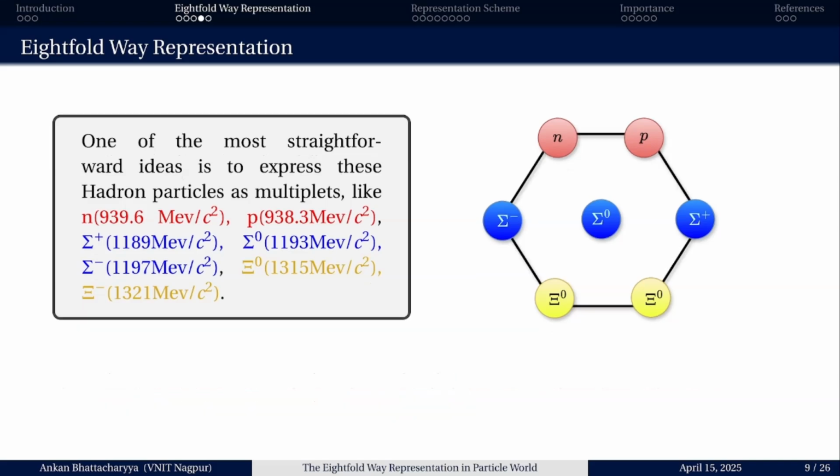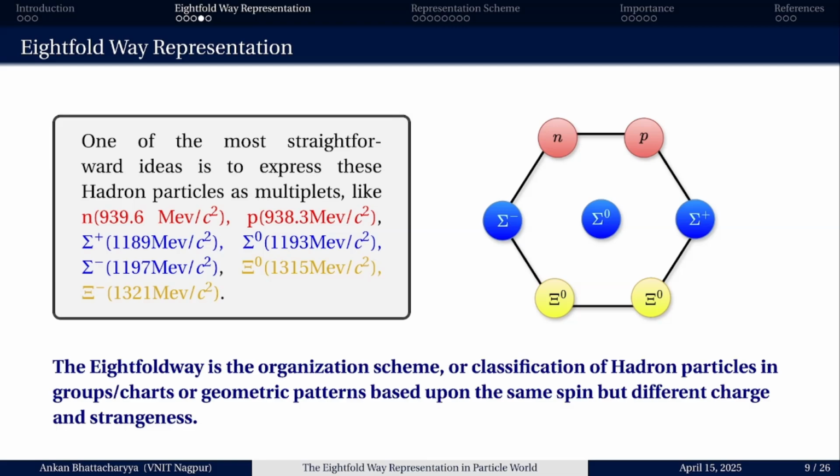That is, they have connected those particles like some geometrical shapes. So you may think: why this particular scheme, why this particular geometrical shape is taken? Is there any way to choose which shape will fit this representation? I will soon discuss this with you. It is known as the eightfold way scheme.